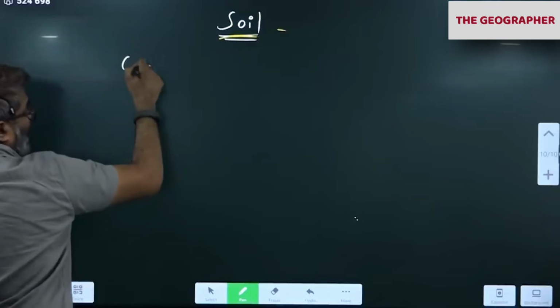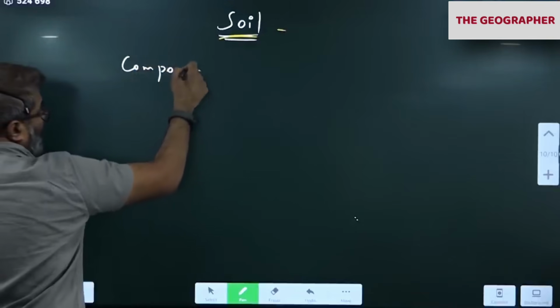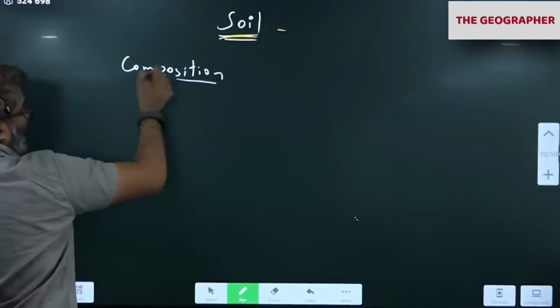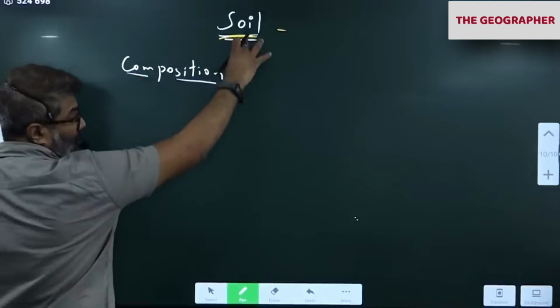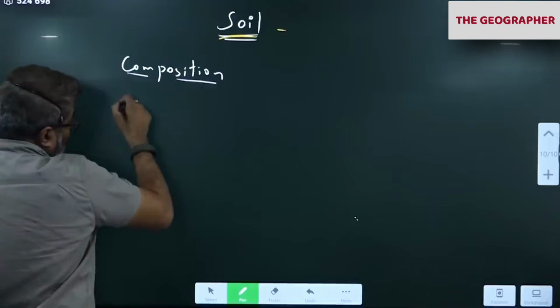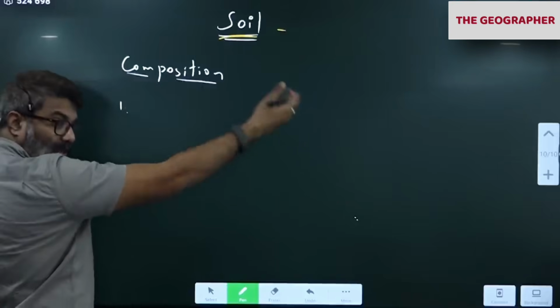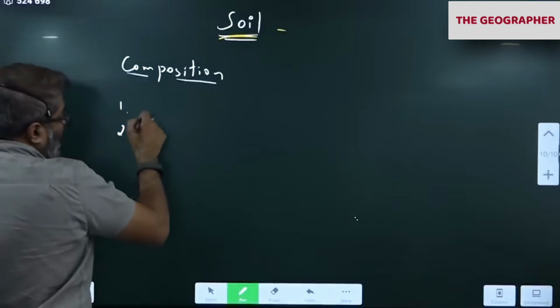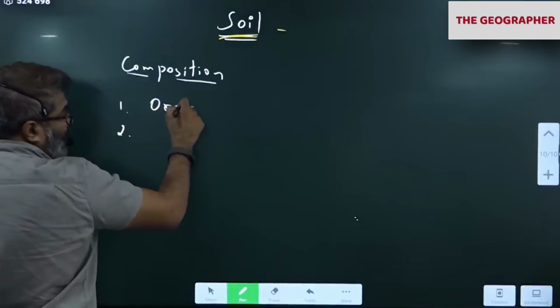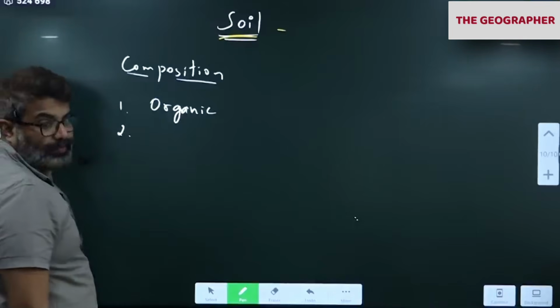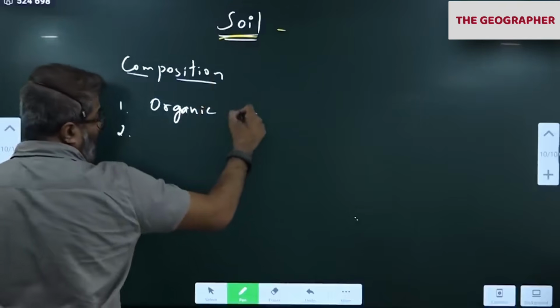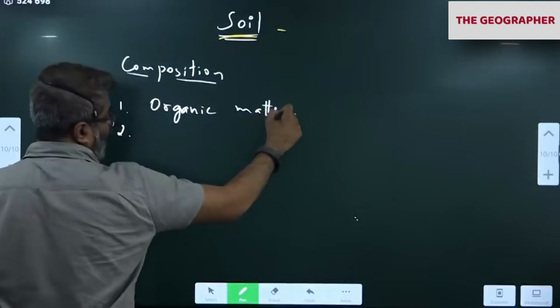Next, write composition. I told you soil is formed from rocks, so obviously rocks contain minerals, and those minerals will come to soil. Soil also has a lot of organic matter because of plant and animal matter. So the most important composition of soil is organic matter.